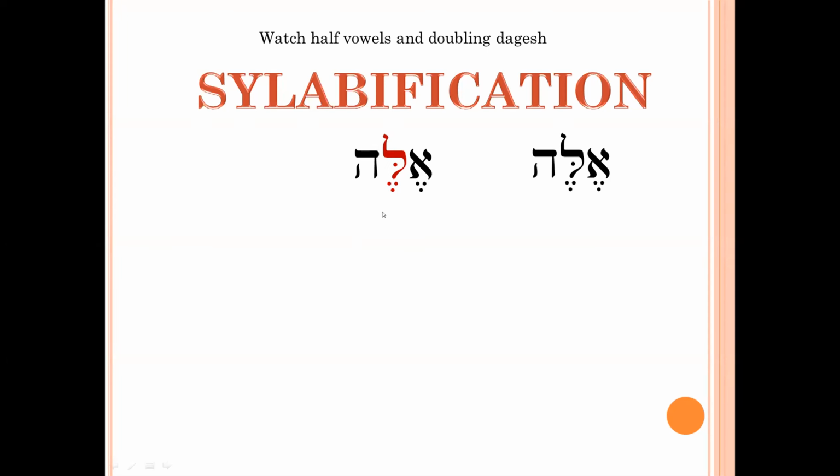It doubles the consonant. So in this case, the lamed will be doubled because of this dagesh forte or doubling dagesh.